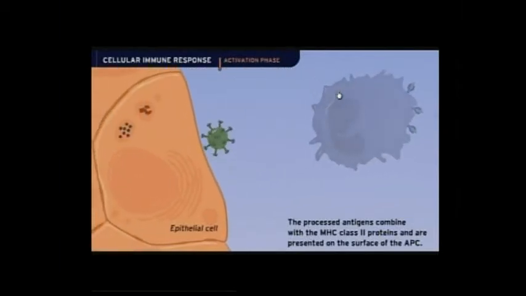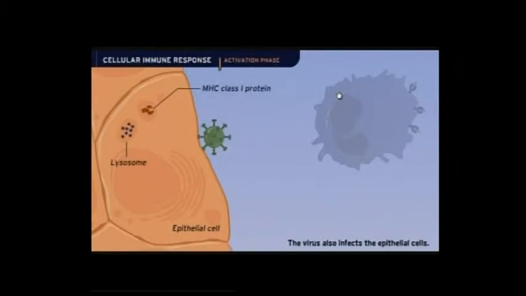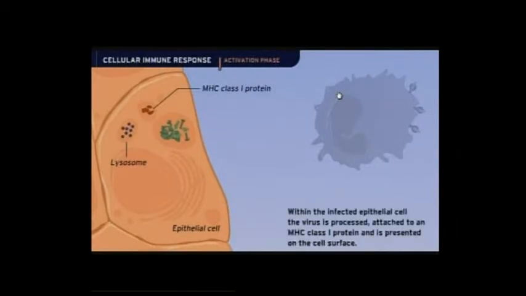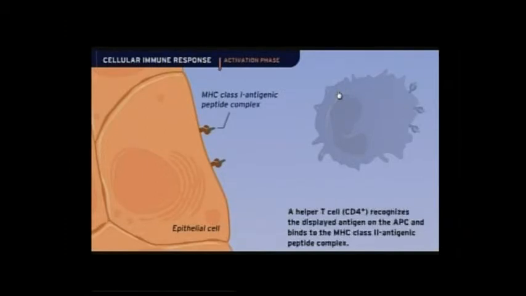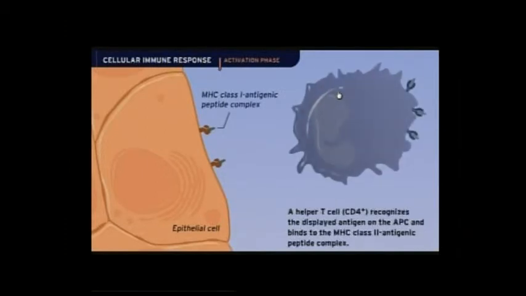In a similar way, these viruses can also attack the epithelial cells which are present in the human body. They will go inside the cell, use the cell metabolism, and go for the progeny process. This epithelial cell also, like all nucleated cells, has the MHC molecule 1. With the help of MHC molecule 1, that infected cell will express its peptide on the surface of the cell membrane of that particular cell.